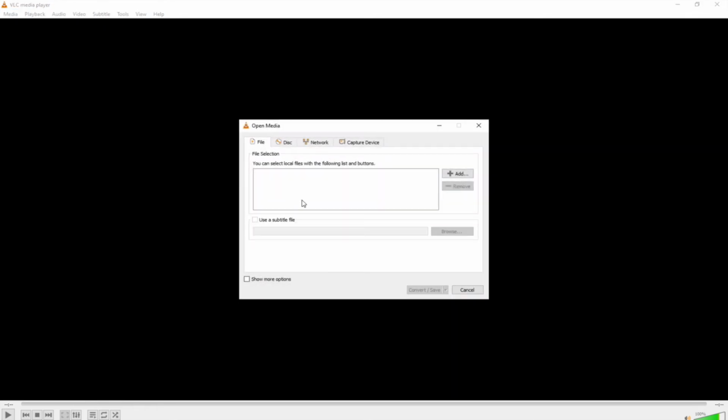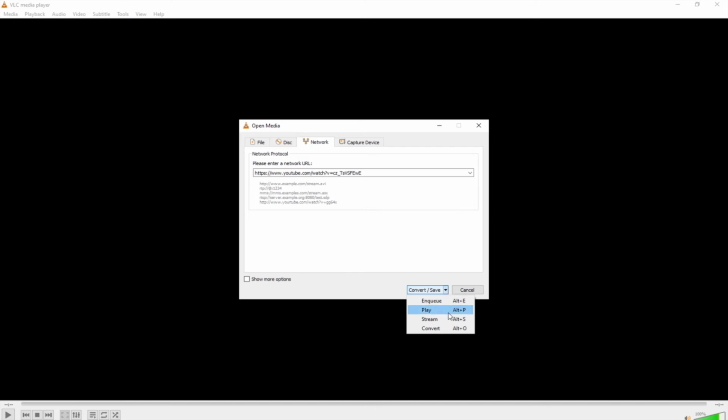Once you've installed the software, we can jump into the computer to see how to download the video you would like to download. Begin on the video you'd like to download. Go ahead and copy the link on the top. Now open up VLC. From the top left corner of the screen, select Convert/Save. Head on over to the Network tab on the top. Paste the link inside. Click on the arrow next to the Convert/Save and press play. Or just use Alt+P.